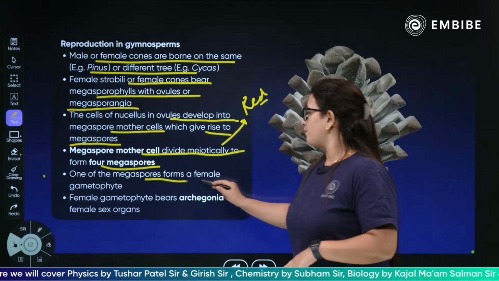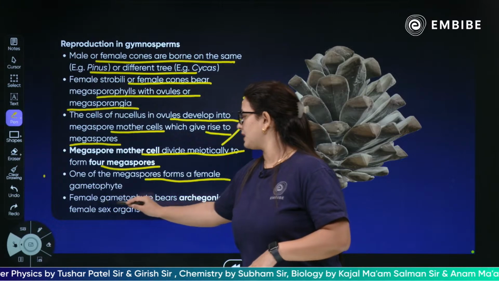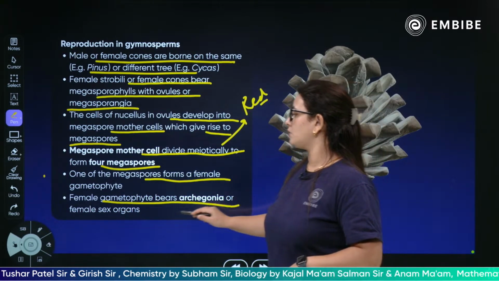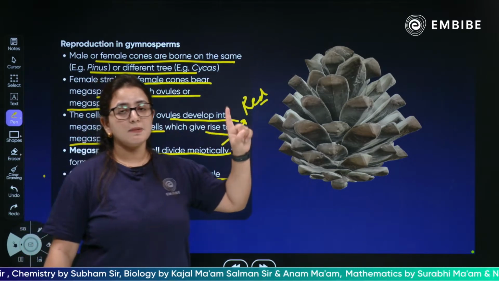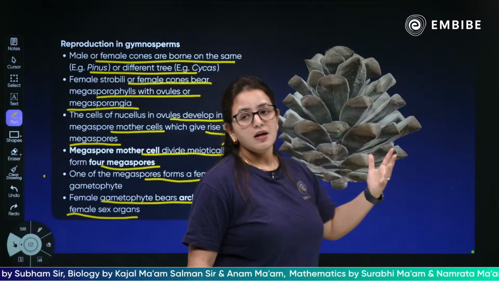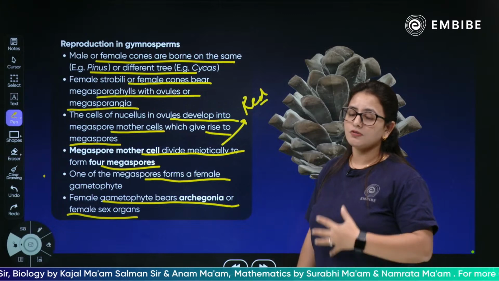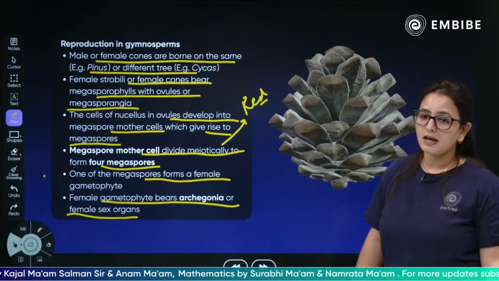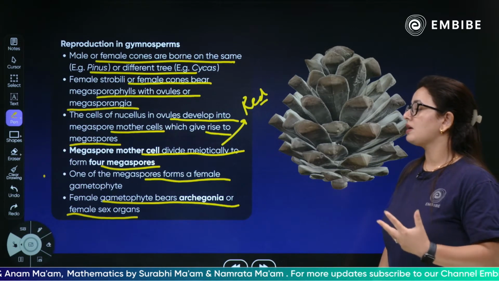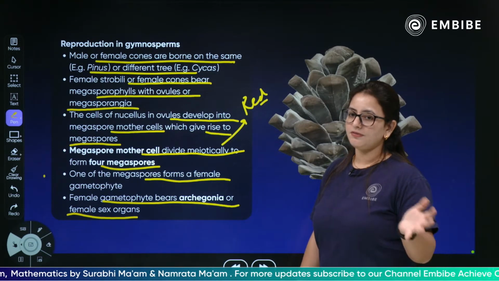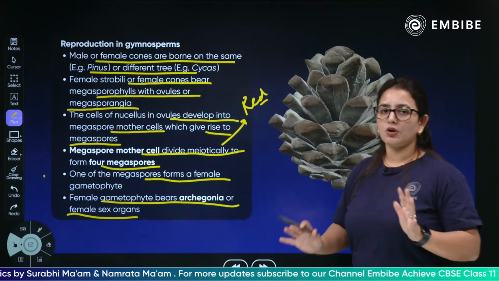One of the megaspores forms a female gametophyte. The female gametophyte bears archegonia, also called the female sex organs. Only the one functional megaspore will give rise to a female gametophyte, and the female gametophyte bears archegonia, or the female sex organs. Very simple. This is what we have understood.